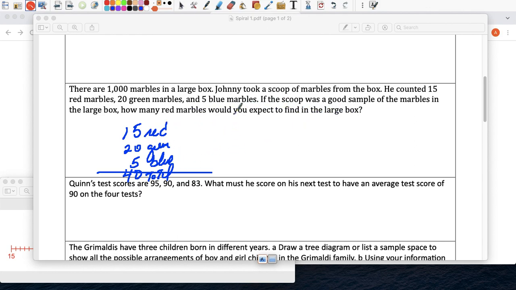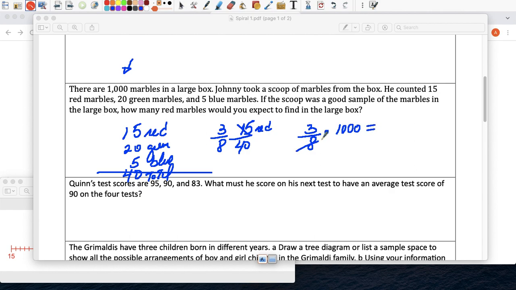So in his scoop, 15 out of 40 were red. We can simplify that and make this 3 out of 8. So 3 out of 8 were red. And to predict how many out of 1,000 would also be red, we can take that sample, 3 out of every 8 was red, and multiply that by 1,000.